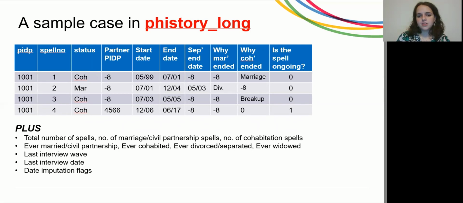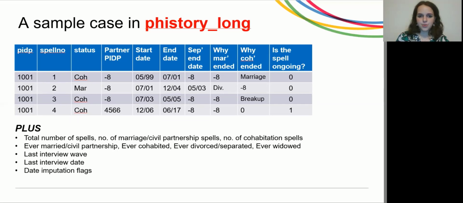And then the marriage ended in divorce, as we can see. The third row, we have another cohabitation spell that ended with a breakup. And in the last row, we have another cohabitation spell that is ongoing. So if we look at the end date here, as the spell is ongoing, we will have the date of